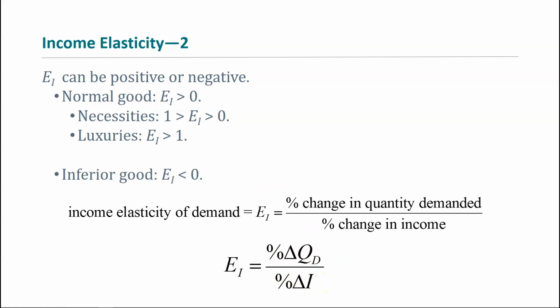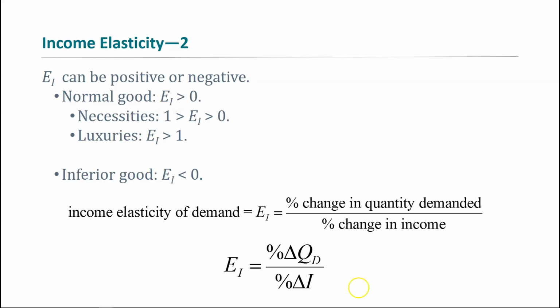So other than that explanation of what's going on with this elasticity, the fact that it's the relationship between your income and demand as opposed to price and quantity demanded with price elasticity, everything else about this type of elasticity is very similar to what we've already discussed.